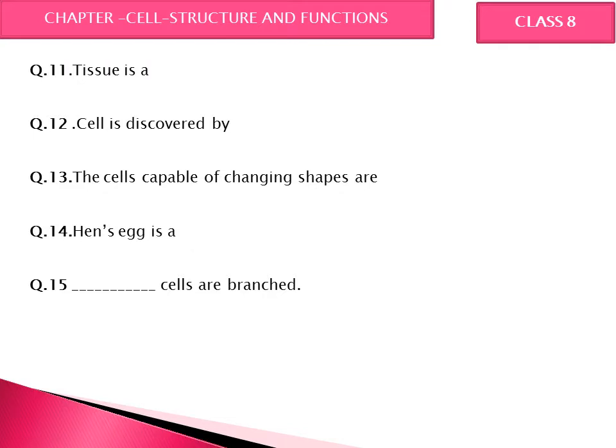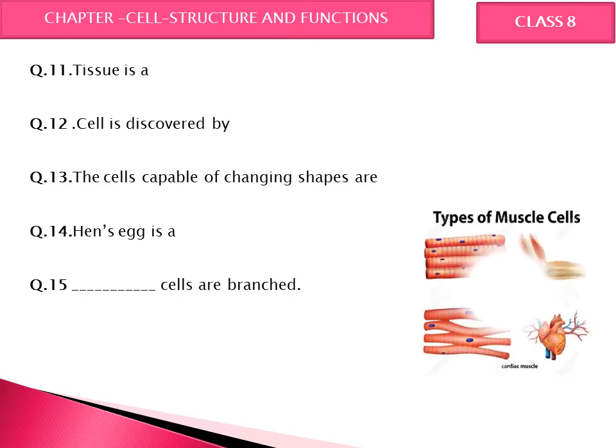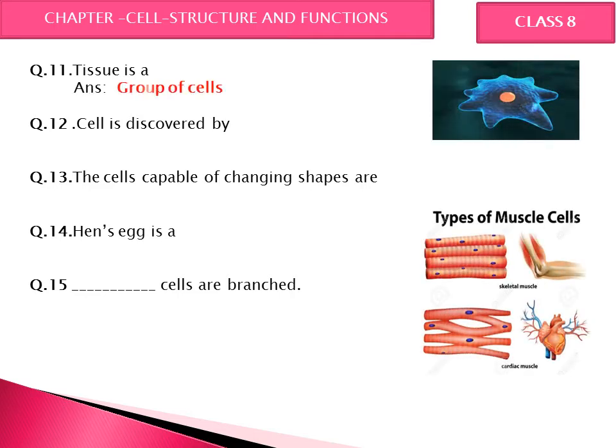Now come to the next question. So tissue is, if you know the correct answer, tell me fast, or you can write with me. So what is tissue? Guess, think of it. The correct answer is group of cells. So tissue is a group of cells. Cell is discovered by, do you remember who was the scientist who discovered cell from the cork? And the correct answer is Robert Hooke.